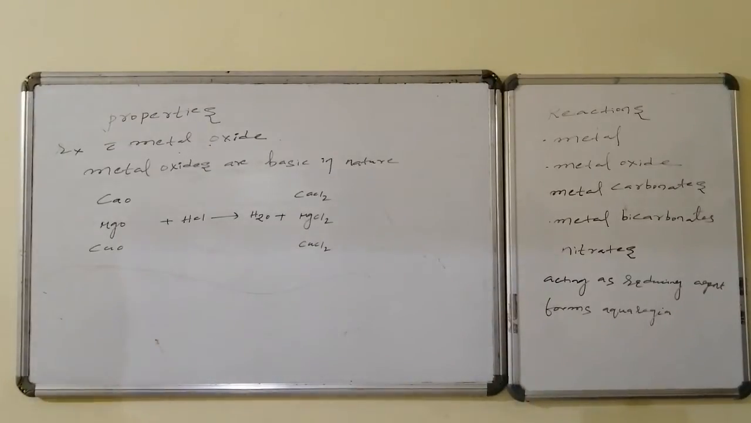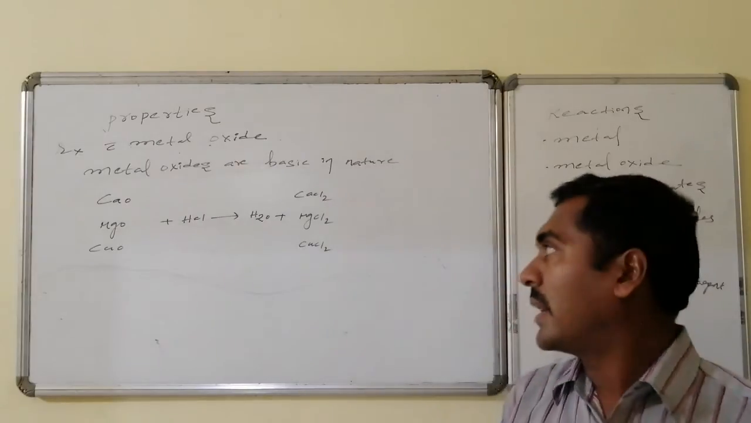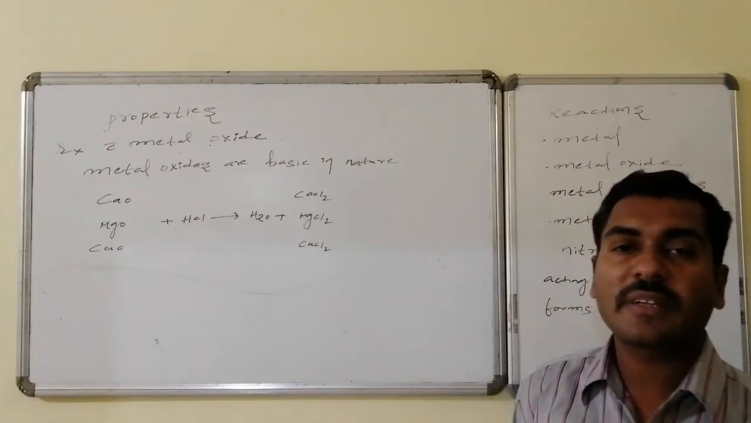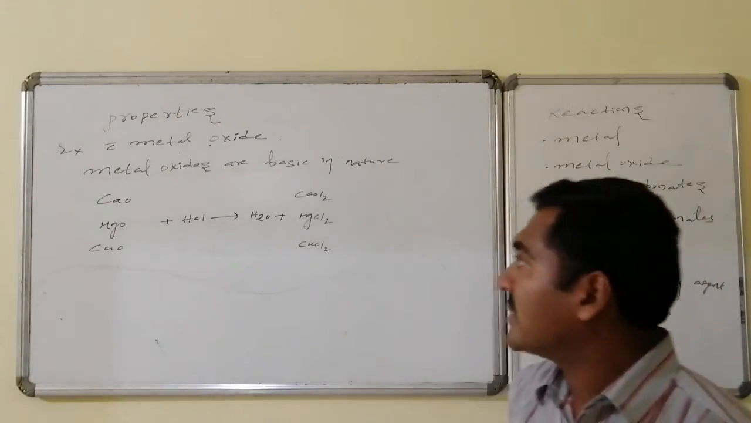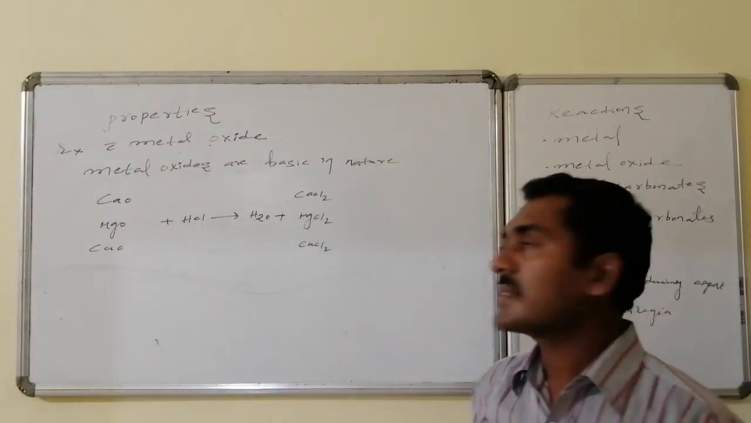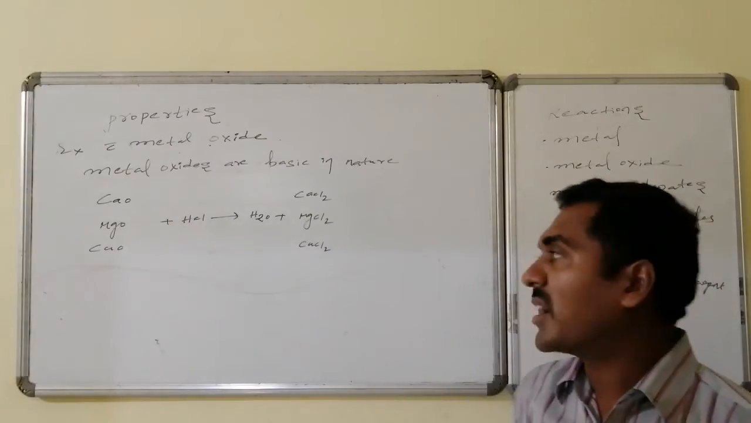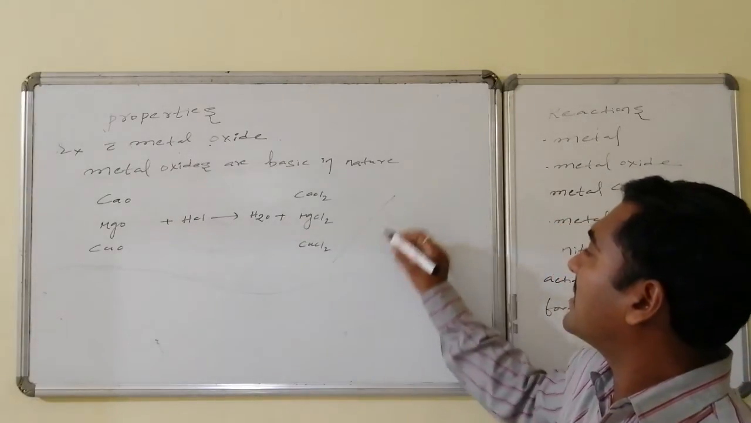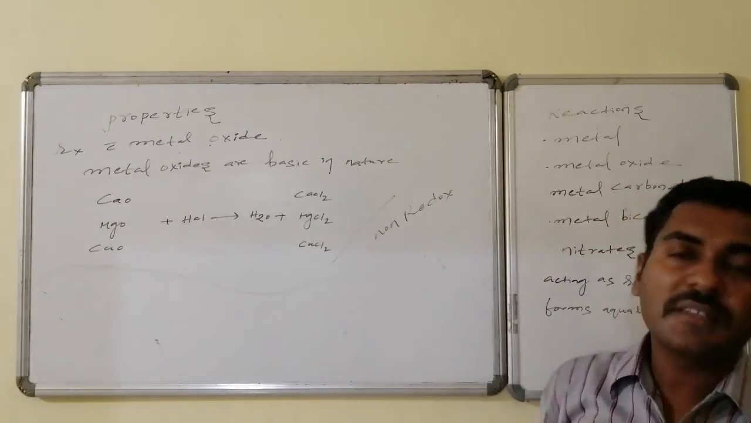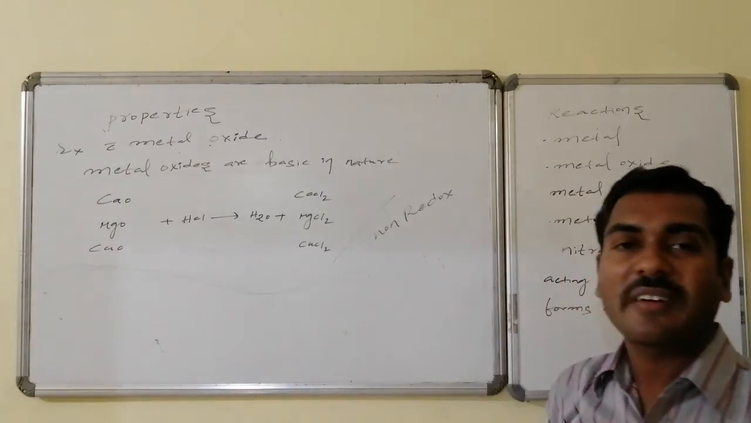The next one is reaction with metal oxides. Metal oxides are basic in nature. Being basic, they readily combine with the acidic HCl. As a result, water molecules are formed followed by salt: calcium oxide gives calcium chloride, magnesium oxide gives magnesium chloride, copper oxide gives copper chloride. Here, there is no oxidation and no reduction, hence it is a non-redox reaction.